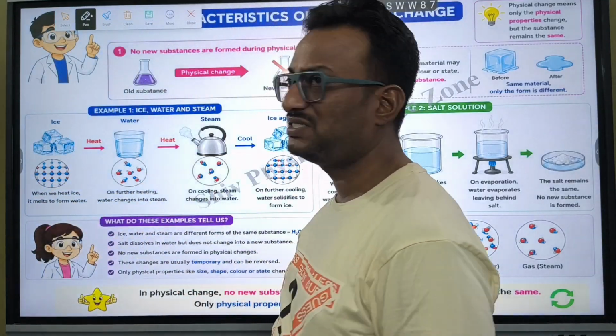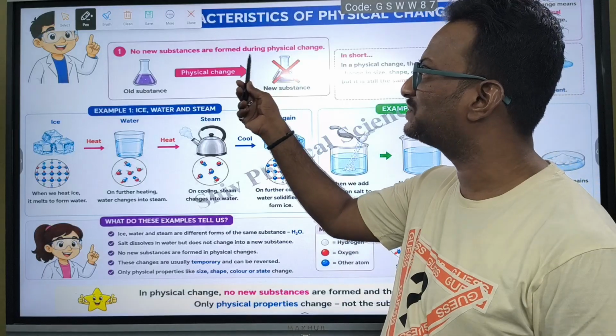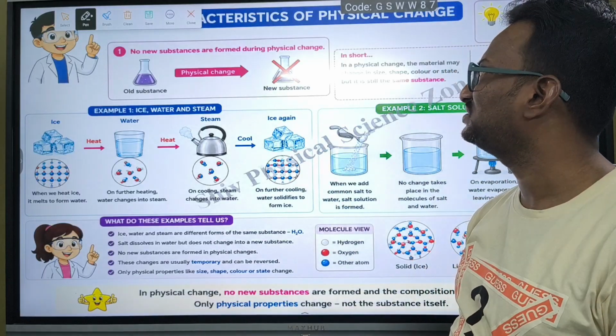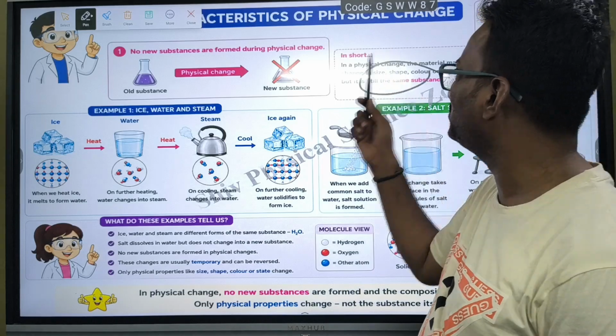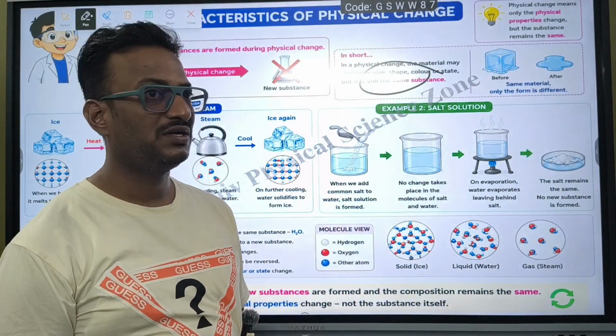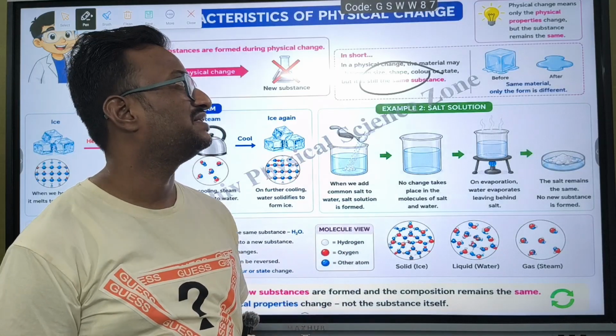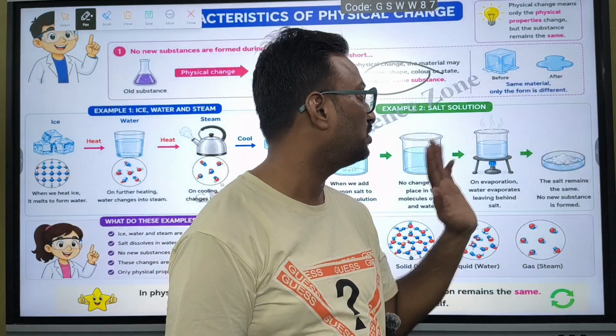Next, characteristics or properties of physical changes. No new substances are formed during a physical change. In physical change, the material may change size, shape, color or state, but the substance will be the same. Okay, the material will not change.